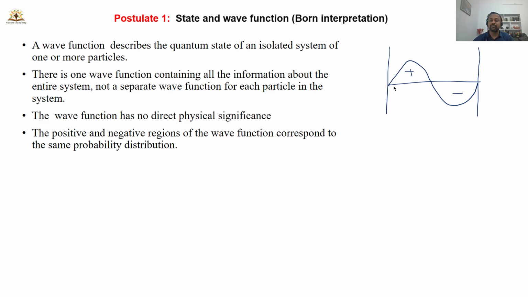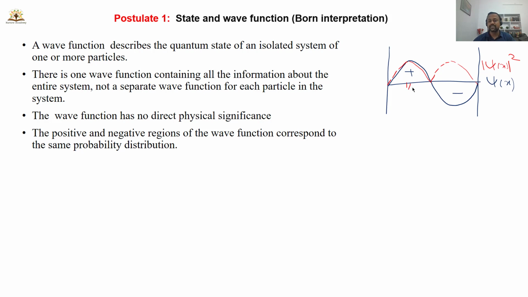For example, if you plot, so this is my wave function, I will represent it with psi of x. If you ask me to plot the probability, then the probability function will be like this. So what is the probability function? The probability is generally represented with psi of x into psi star of x, or I can write psi squared. That means the positive and negative regions of the wave function will have equal probability.